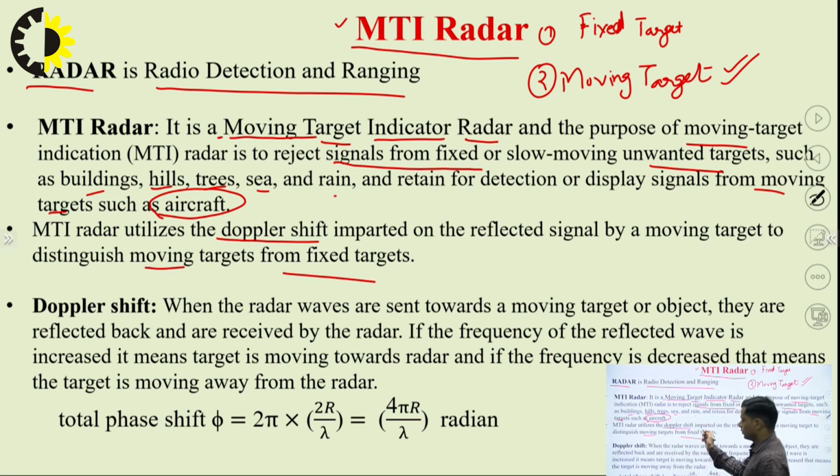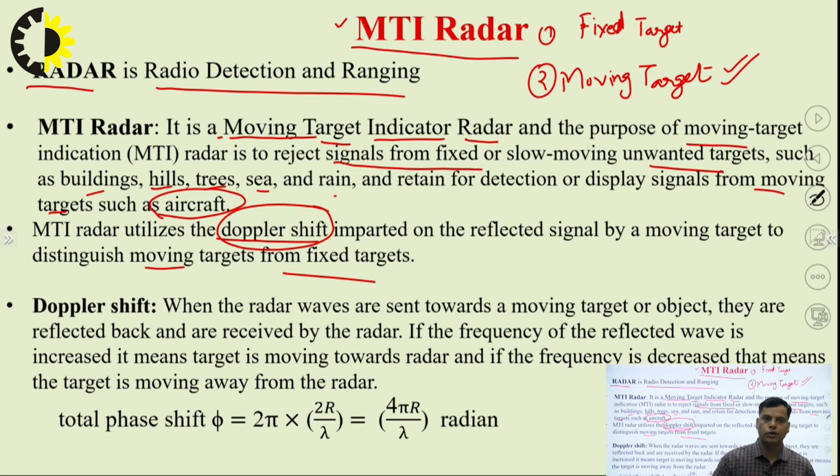That means we differentiate a moving target from a fixed target with the help of this phenomenon, Doppler shift, and the frequency corresponding to this Doppler shift is named the Doppler frequency.